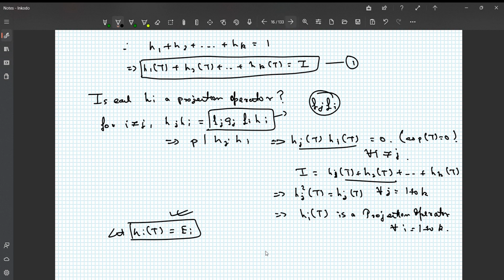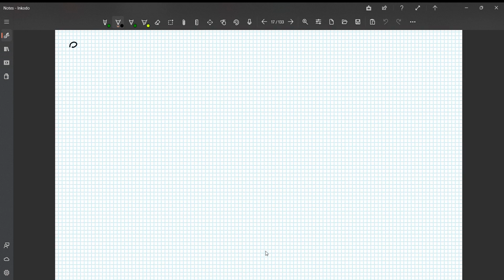Okay. Next we claim that the range of each of these Ei's is Wi. Wi is given to be the null space of Pi to the power Ri. Right. So we prove this. We choose an element from the range.